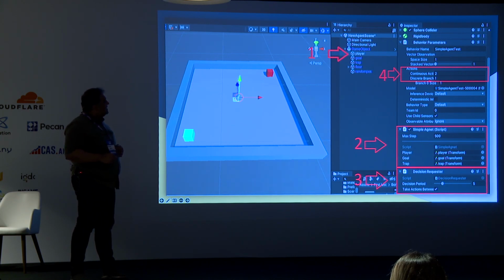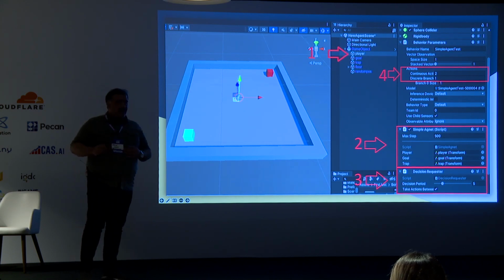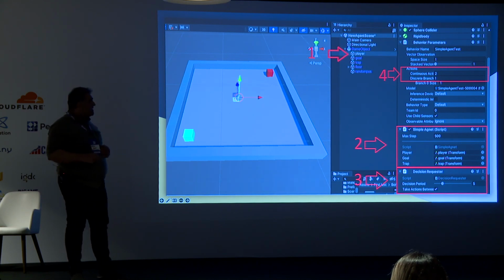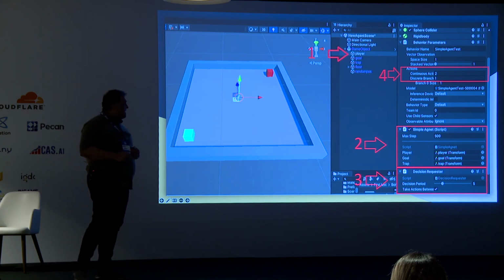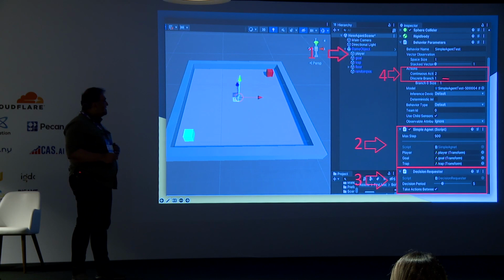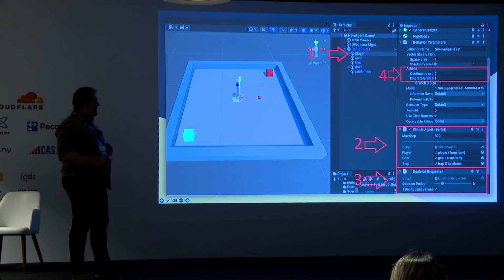The discrete data type is integer. When I set the branch size to 1, it means you have one value, just 0. Or if you set it to 5, you have 5 values: 0, 1, 2, 3, or 4. It's starting from 0, so notice that. It helps us to change direction. If you have 4 directions, you can change it using the discrete data type.